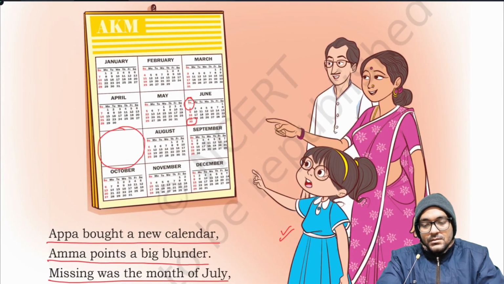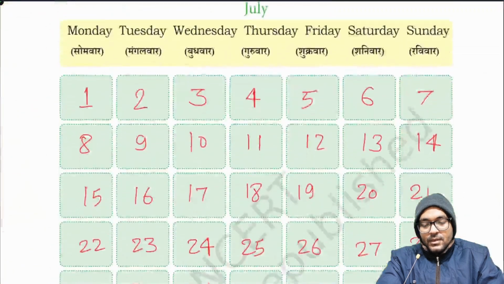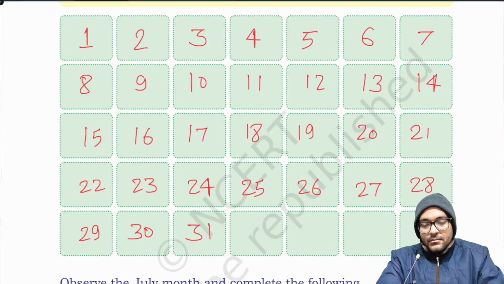You can see months January, February, March, April, May, June, July missing here, August, September, October, November, December. You can see here the calendar of January and July is the same. That first day is Monday and both have 31 days, as written here.